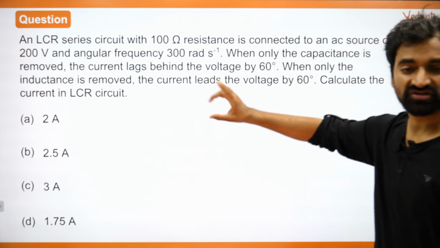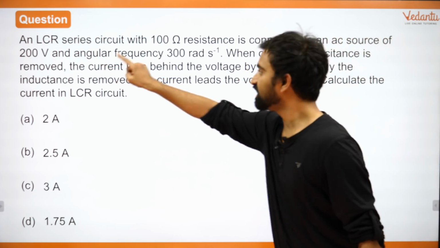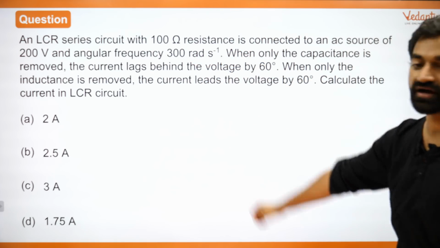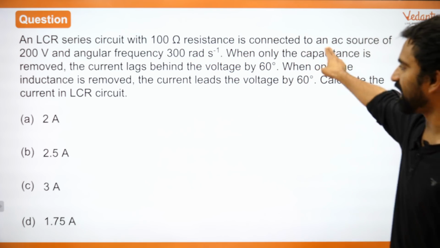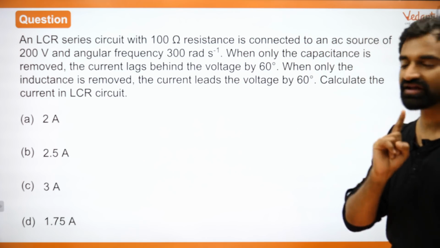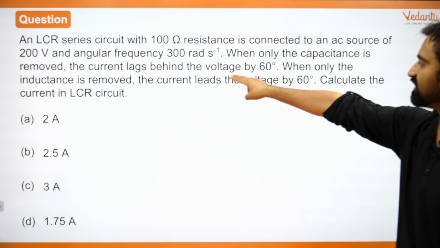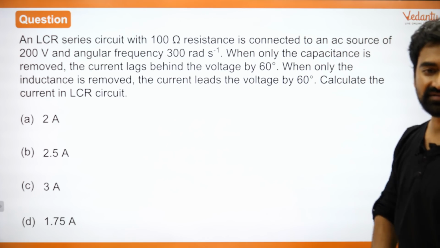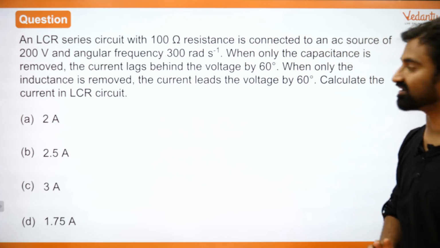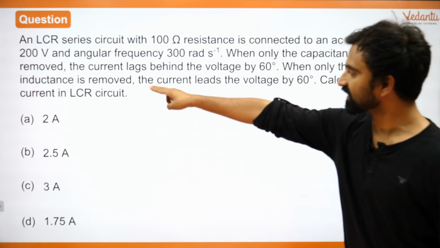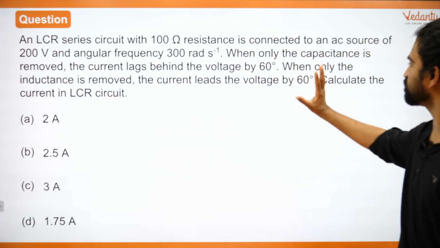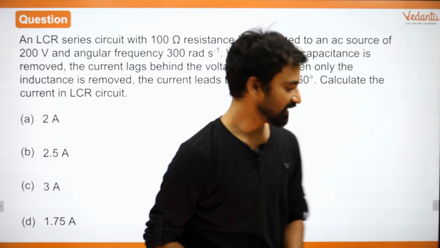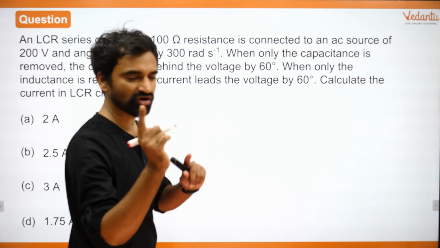Now coming back to this question, you have an LCR circuit. इस LCR circuit के values आपको given है, resistance, voltage and omega. अगर capacitance हटा दिया, if I remove capacitance, in that case current lags behind by 60 degrees. जब मैंने inductance हटा दिया, then current leads by 60 degrees. This is the question, everyone. Now let me draw this for better clarity.